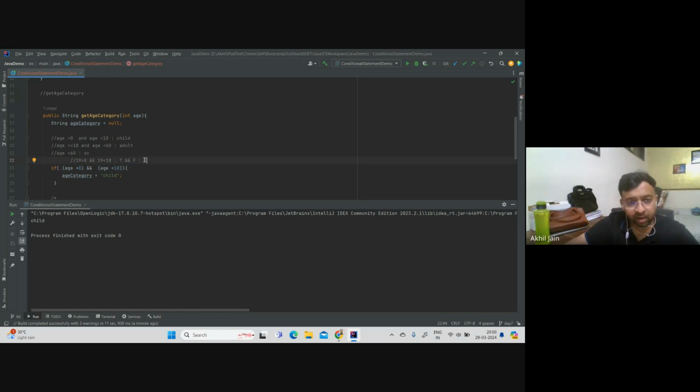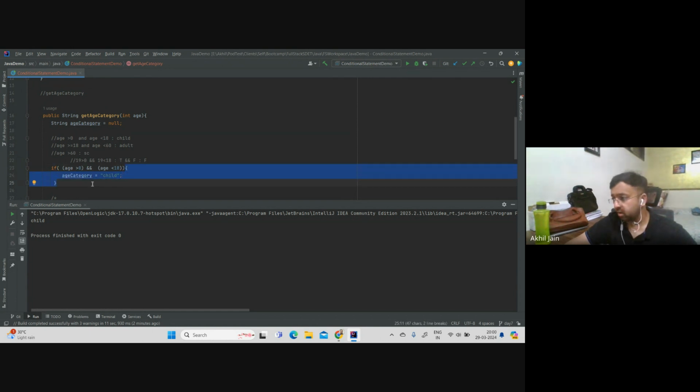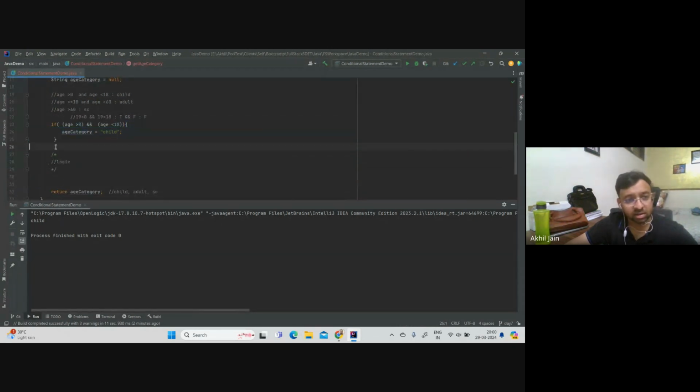And now after the computation of this conditional statement, we're getting false as a result of it. So this piece of block will not run. That is very sure. This only runs if it would have been overall true. So what exactly is running? There is nothing written after this, right? So nothing is getting executed, and in the end you are just returning age category.